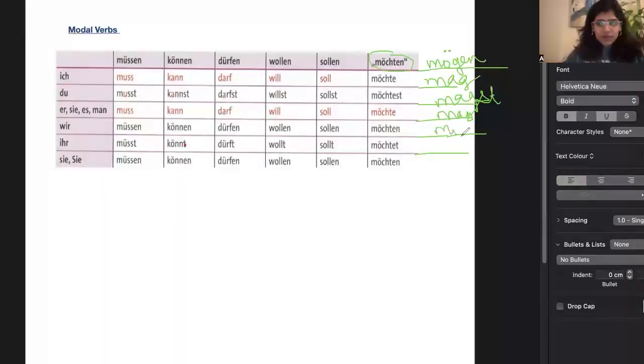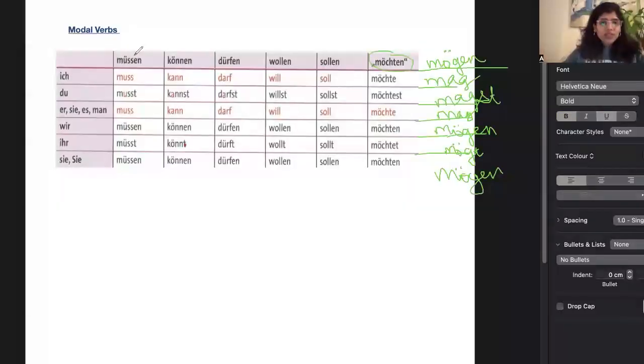With wir it will be mögen, with ihr it will be mögt, and with sie it will be mögen. So we can say that we have a total of 7 modal verbs, and only these verbs are called modal verbs. Now let's understand why they're called modal verbs, and what is different about them.